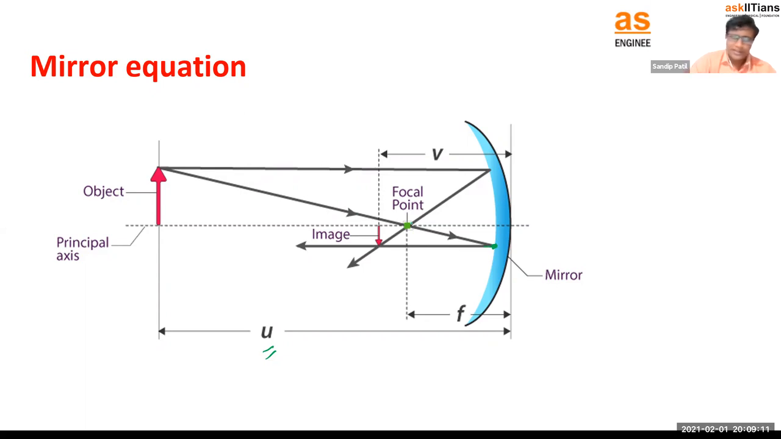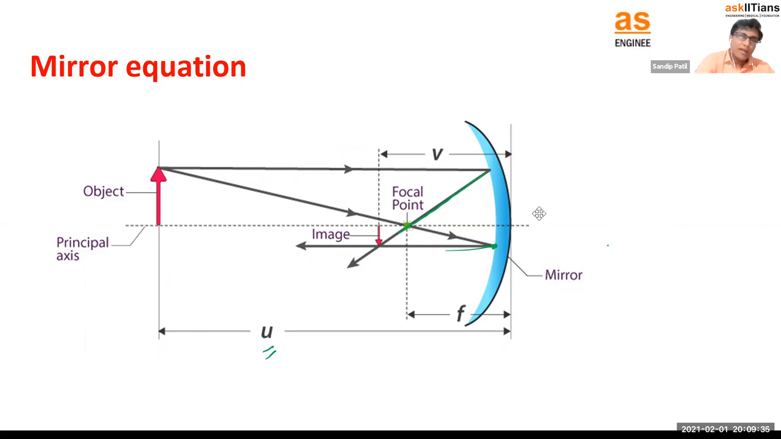Initially I said something wrong, I guess. If the incident ray is parallel, then the reflected ray is passing through the focal point, right? I said incident there, it should be reflected. And if the incident ray is passing through the focal point, then the reflected ray is parallel, okay, like this. And u, v we have already talked about. v is the distance of the image.